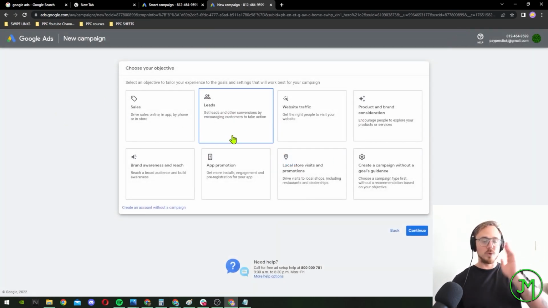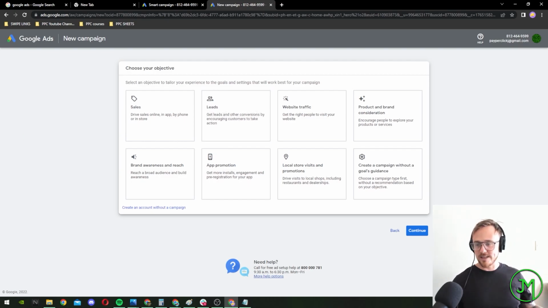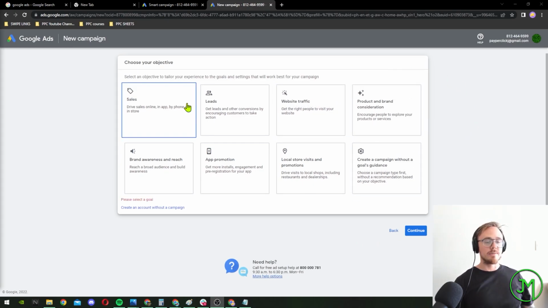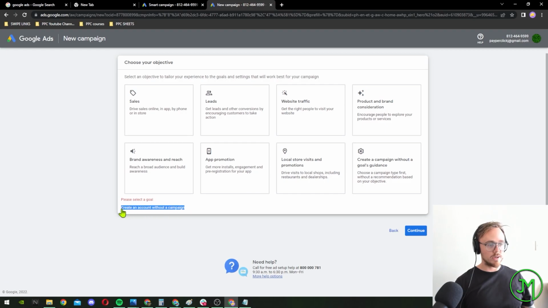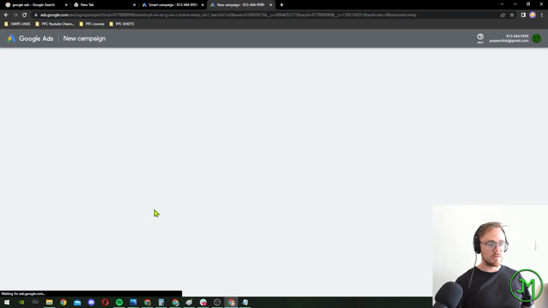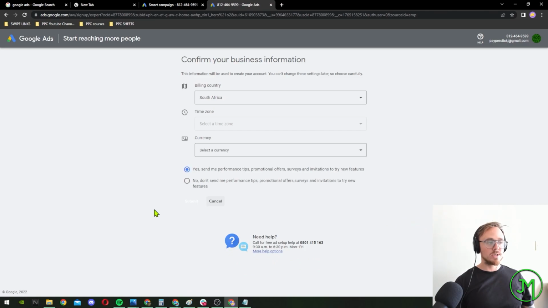If you follow the wizard tutorial previously, they'll just get you to try run an ad with their prerequisite settings and stuff like that. Now, once you have done this, you will be able to also use things like keyword planner, etc. Different things will obviously apply to different people. You can just read here, this is relatively fine, but what I usually do is create an account without a campaign. So if you go down here, you want to click create an account without a campaign. All right, so we can just get set up.